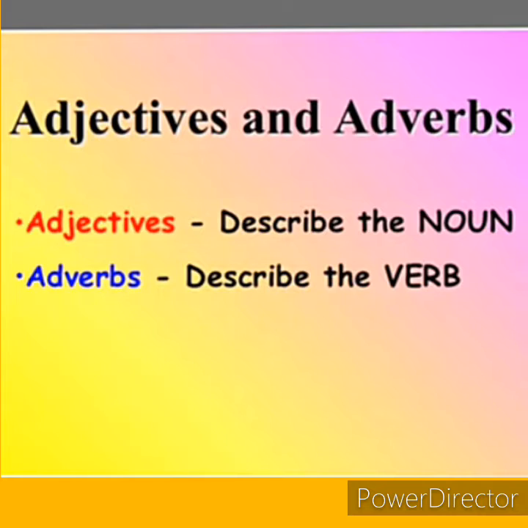What is an adjective? An adjective is a word that describes a noun. Adverbs. An adverb is a word that describes a verb or adjective or another adverb.